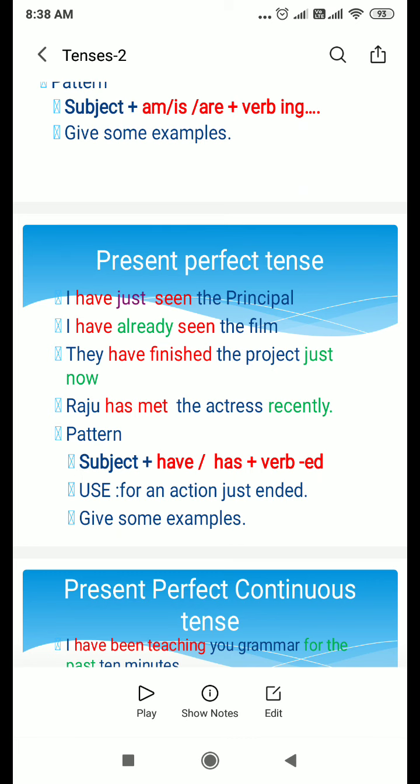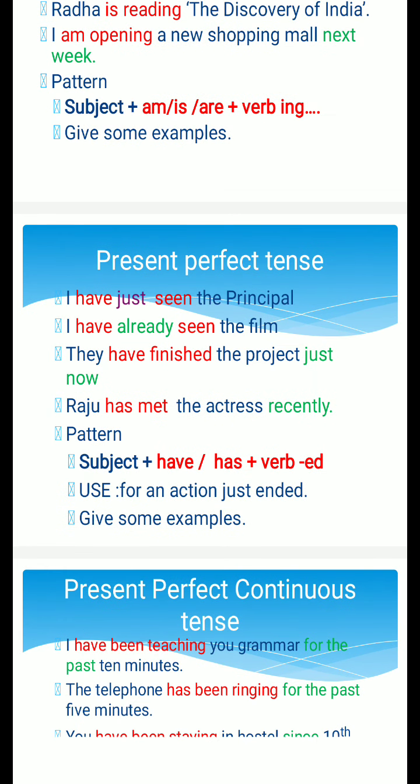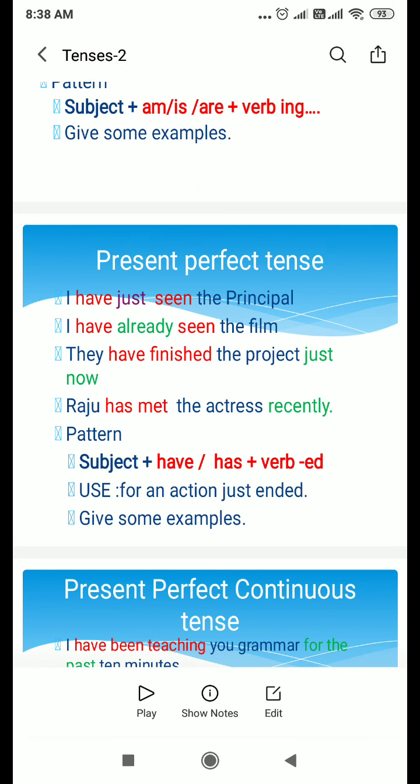The use of present perfect tense is for an action which just ended. For example, I have just seen the principal. So the effect of the action is still there. Look at the second sentence. I have already seen the film. So this time I do not want to see it, and you need not tell me about the film because I have already watched it. So these are some of the uses of the present perfect tense.